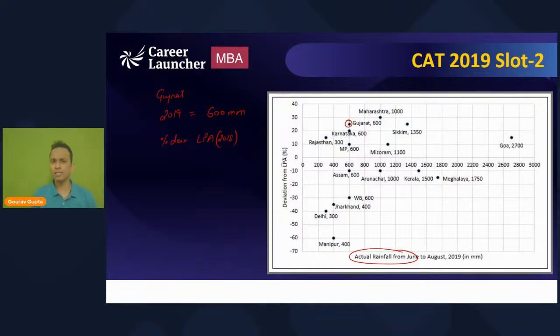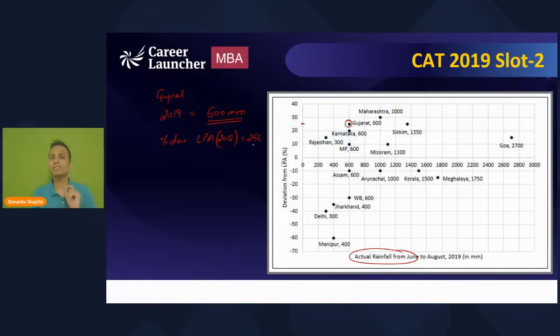So for Gujarat, whose actual rainfall in 2019 is 600 millimeters, I can say that the percentage deviation is 25%. As you can see on the y-axis, the percentage deviation is given in the form of positive and negative percentages. So there can be positive deviation or there can be negative deviation as well. For Gujarat, what is the deviation?